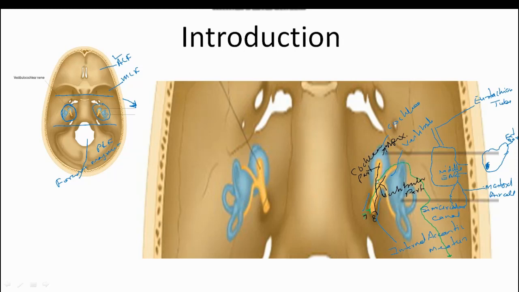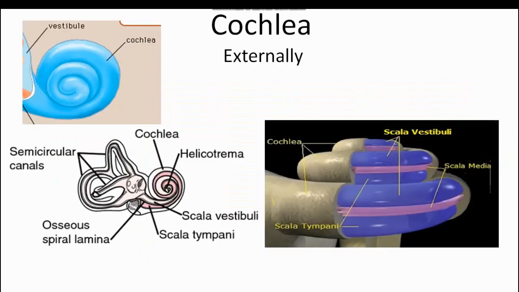Whereas you can see its base, which is here. This base faces the internal acoustic meatus. Clear? This structure, which has an apex and base, is known as the modiolus.